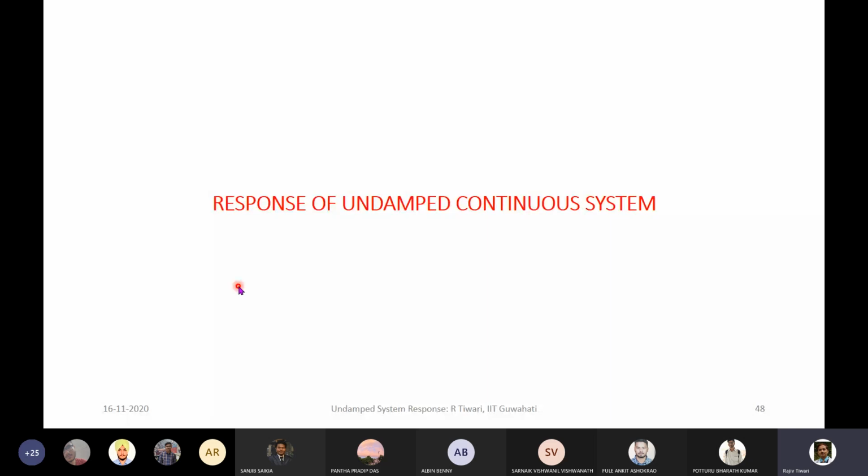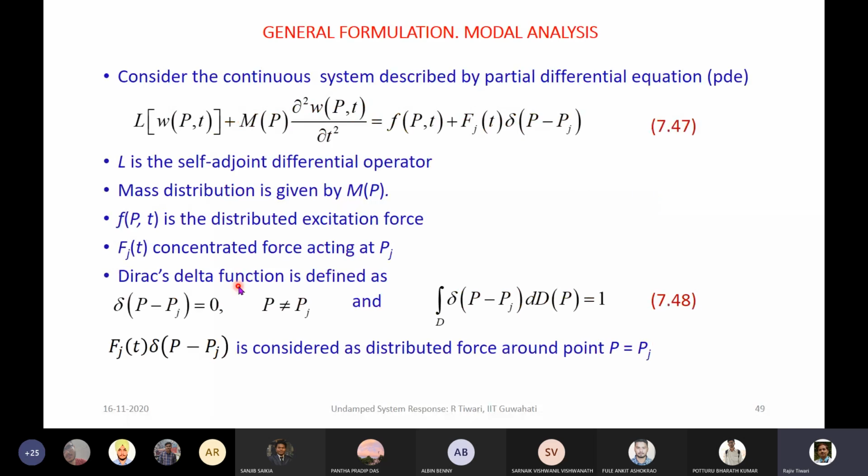Now, because in a discrete system the things are relatively simpler, we'll go for the continuous system. The similar procedure of modal analysis, which is there for the discrete system, will be applicable for the continuous system. So here we will take initially the general formulation, and then we'll go for specific examples.